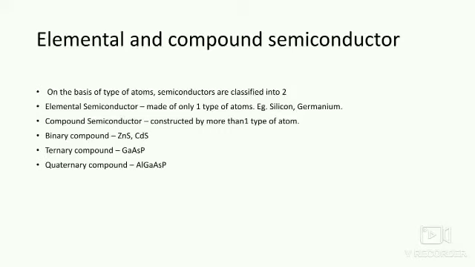The examples are given here: zinc sulfide, cadmium sulfide as the example for binary, because zinc and sulfur are two types of atoms. Gallium arsenide phosphide, ternary, where gallium, arsenic and phosphorus are the three atoms you can see in the ternary. Similarly quaternary having four: aluminium, gallium, arsenide, phosphide.